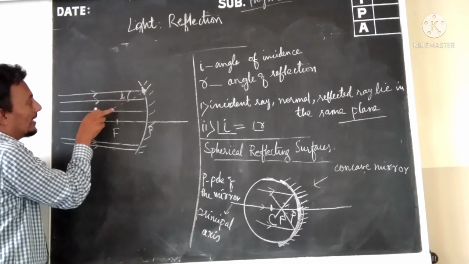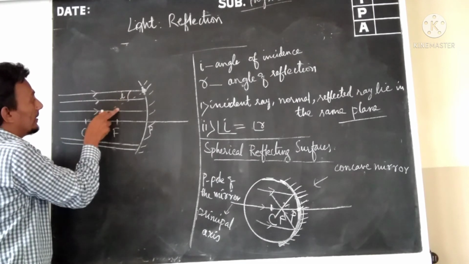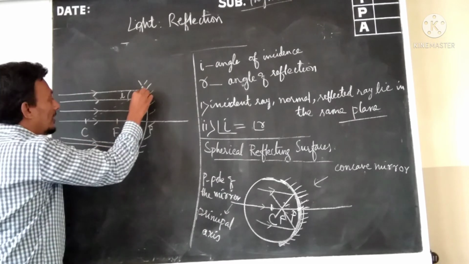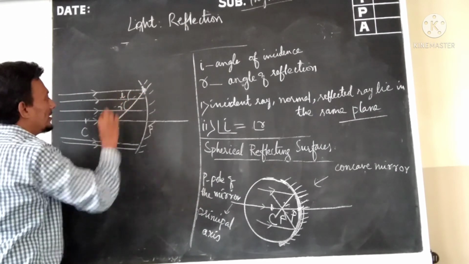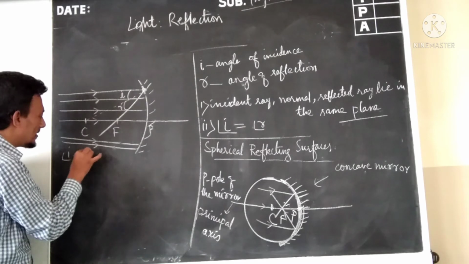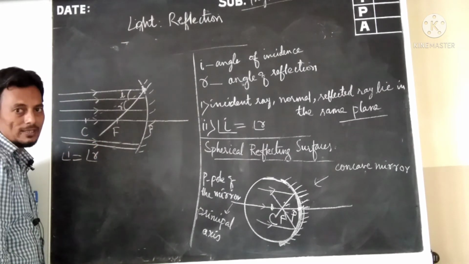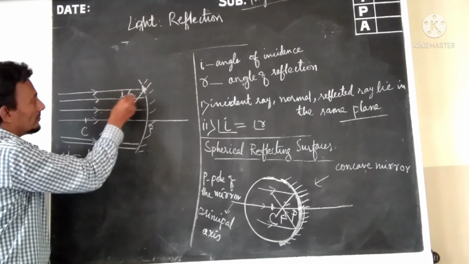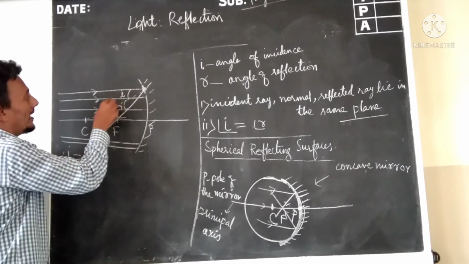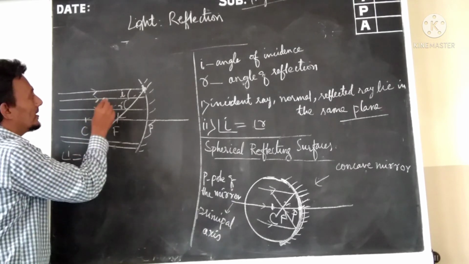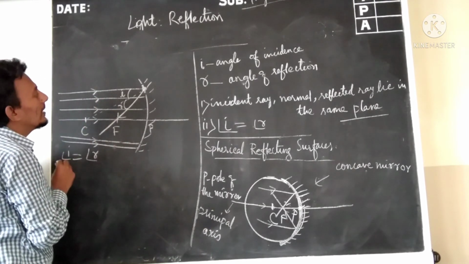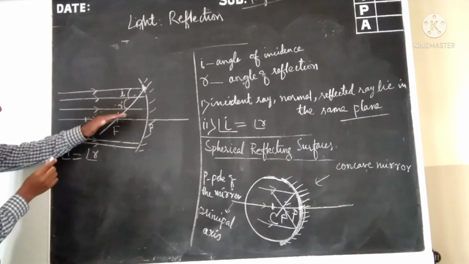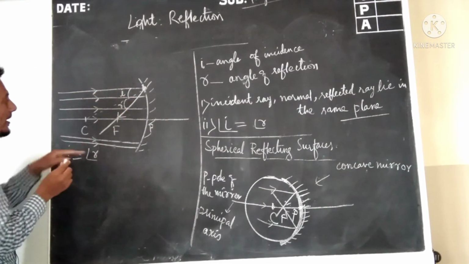The angle between the normal and the reflected ray is called the angle of reflection. Here also, the angle of incidence is equal to the angle of reflection. This way, we draw the angle of reflection and then the reflected ray will be there.